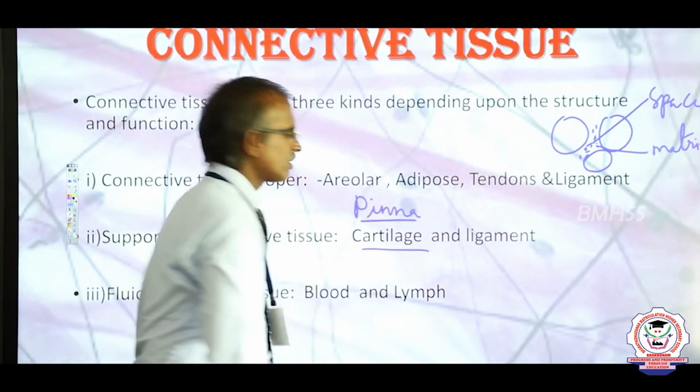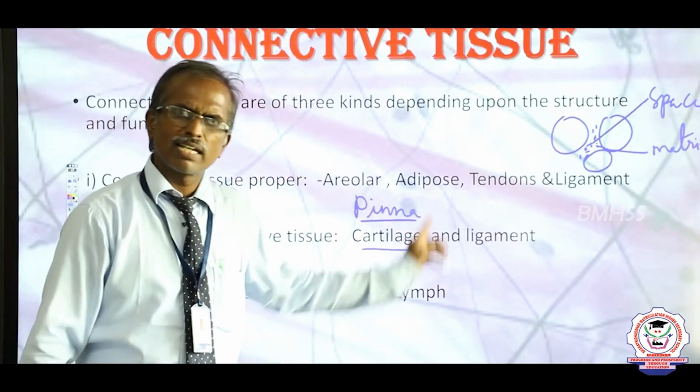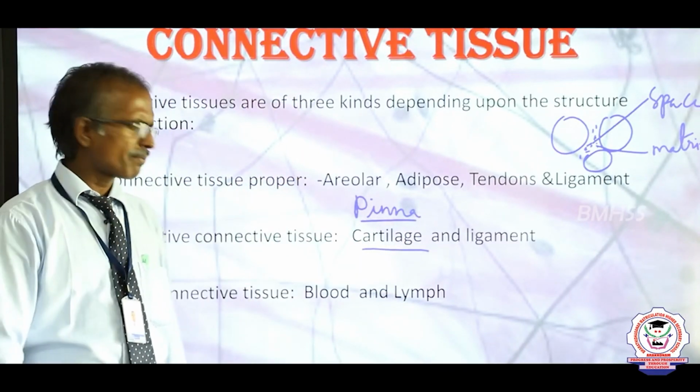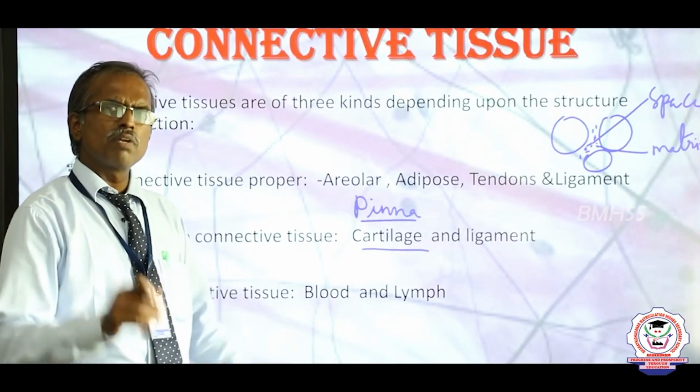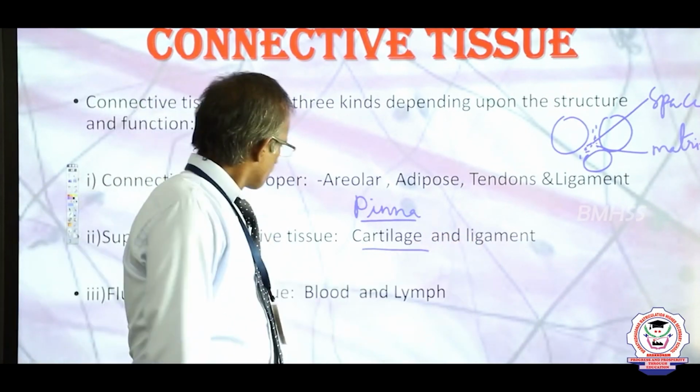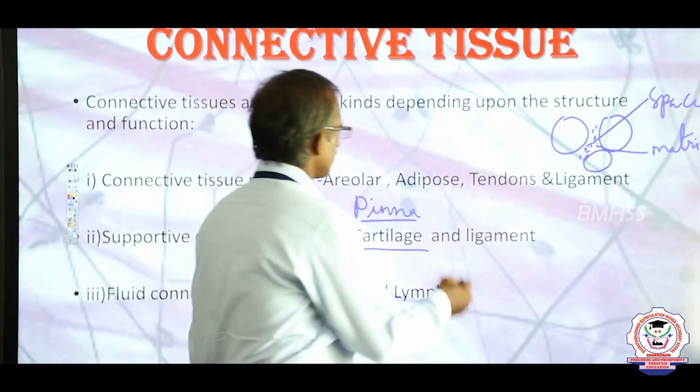This is one of the NEET questions. This is a characteristic feature of mammals. Cartilage is a flexible structure. Then next is bone, and ligament.